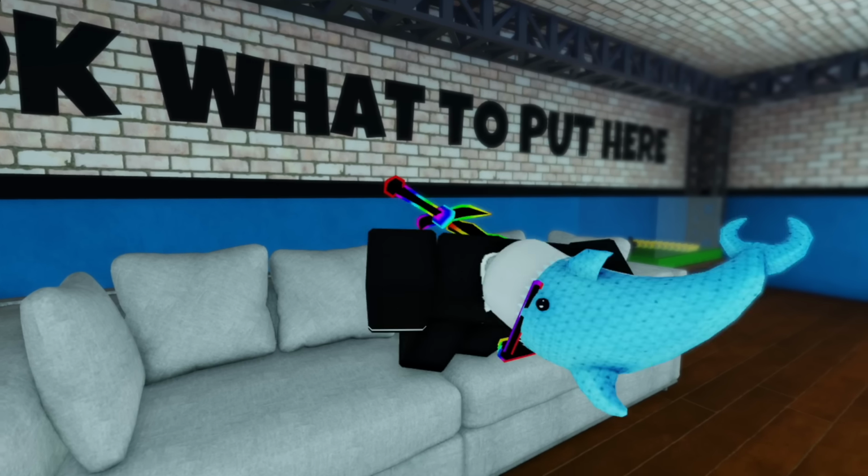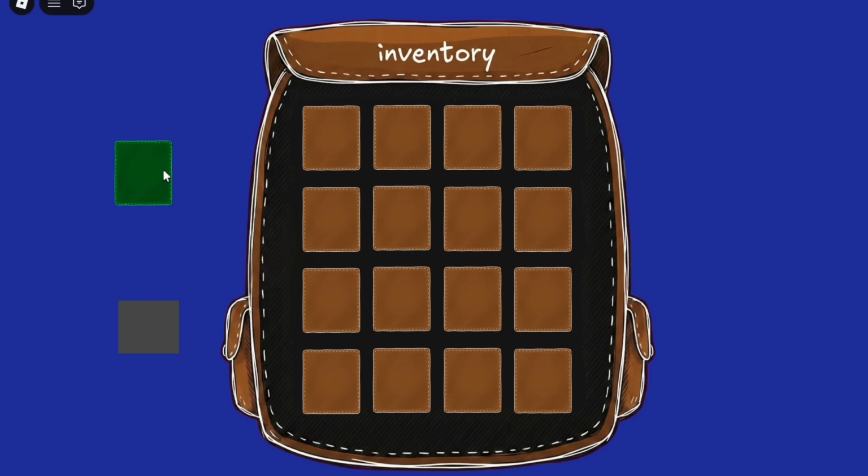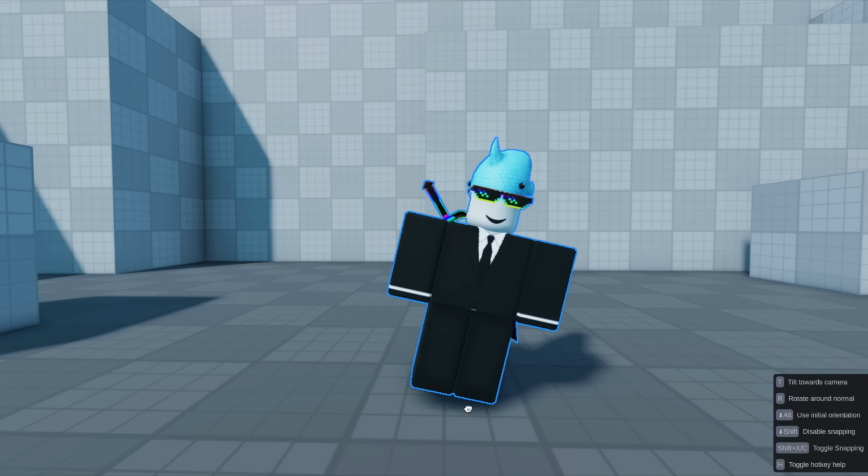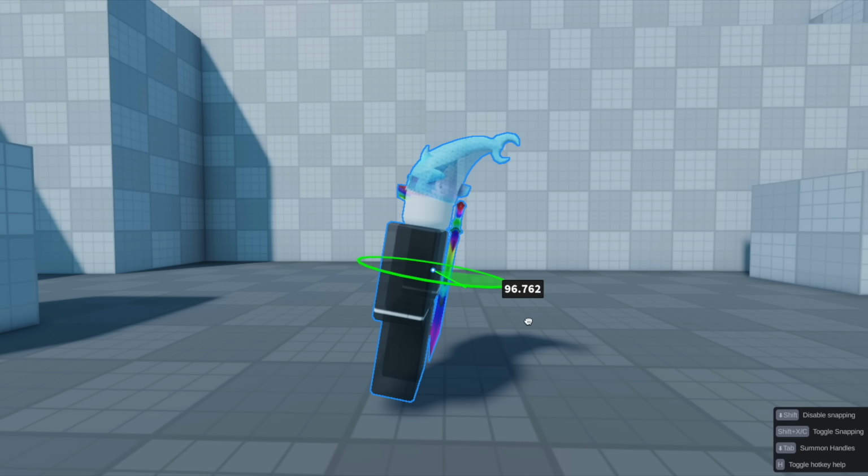At this point, I am running out of steam. Maybe I just gotta stick with this inventory and forget about the Resident Evil one. I know it would have been cool, but I just don't know if I can possibly do that.